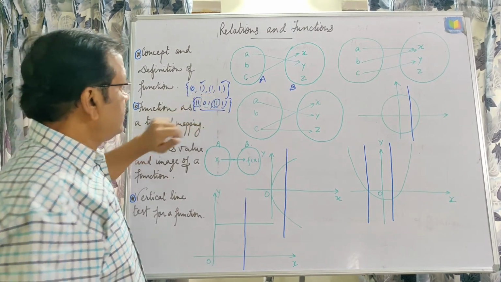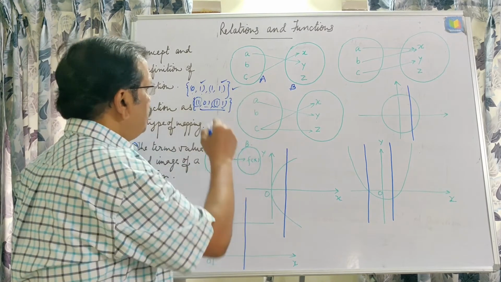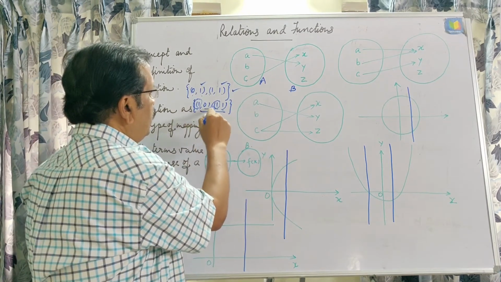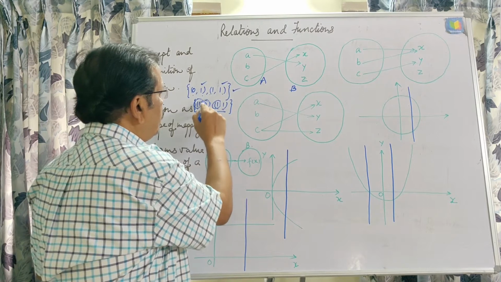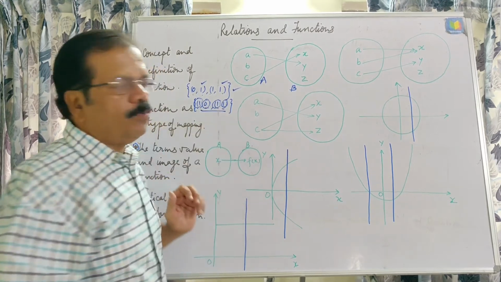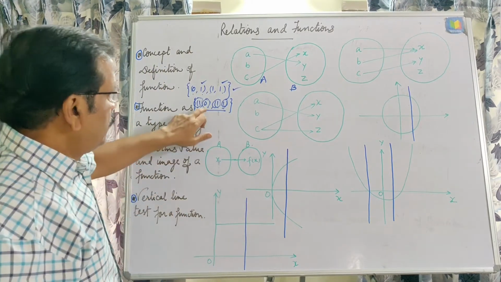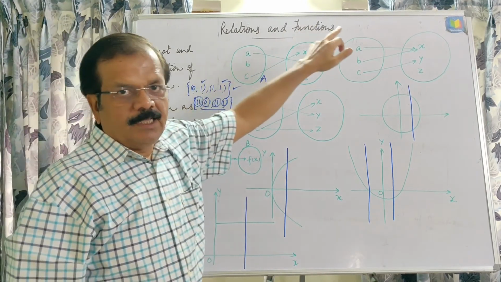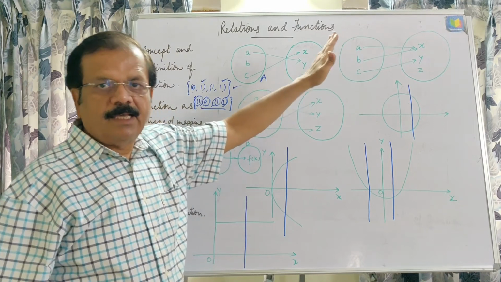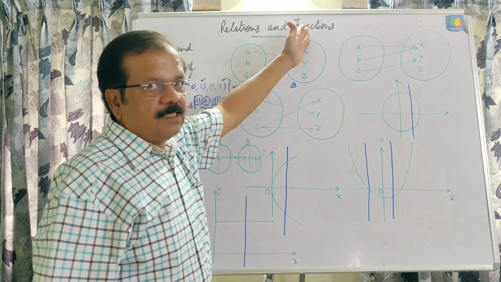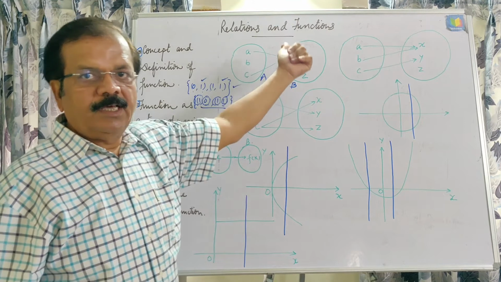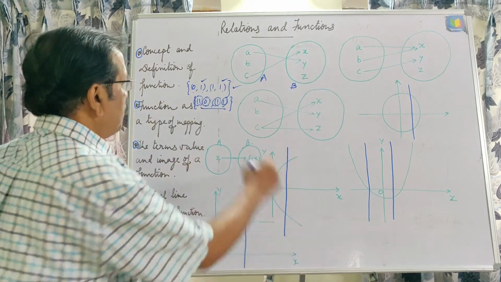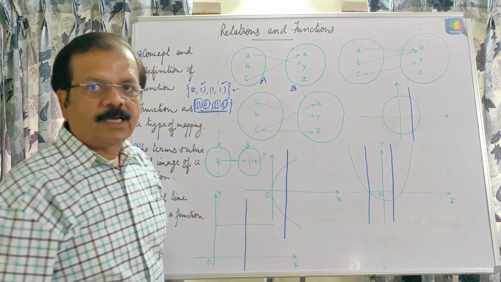This is possible. But if 1 has two different elements as its image, 0 and 1, then this will not be considered a function. In this way, functions are special types of relation in which this type of ordered pair is not considered.